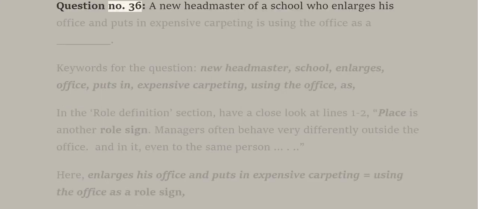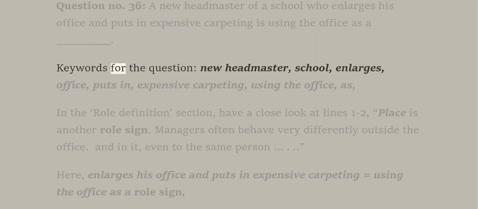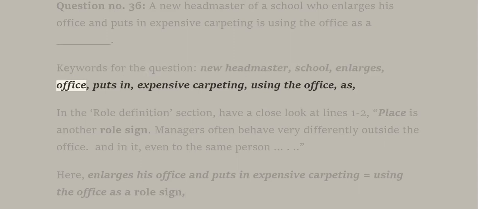Question number 36. A new headmaster of a school who enlarges his office and puts in expensive carpeting is using the office as a underscore. Keywords for the question: new headmaster, school, enlarges, office, puts in expensive carpeting, using the office as.